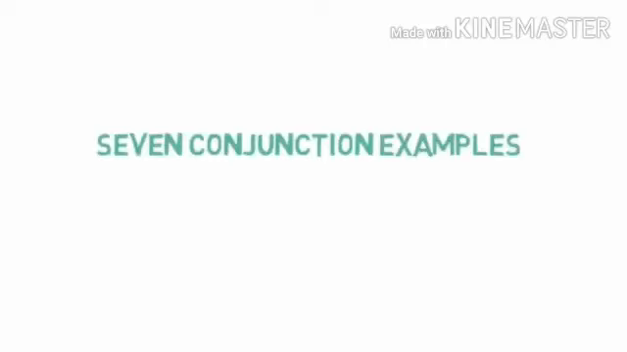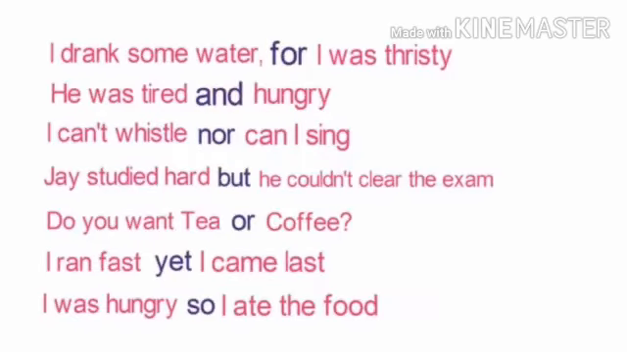There are 7 conjunctions that you must remember. We will go through the sentence examples of each and then I will give you a trick by which you will never forget them. So let's see the sentences first. I drank some water for I was thirsty. Here for is the conjunction which is used to convey the reason of my drinking water. See next one. He was tired and hungry. Here and is used to convey two feelings, tiredness and being hungry.